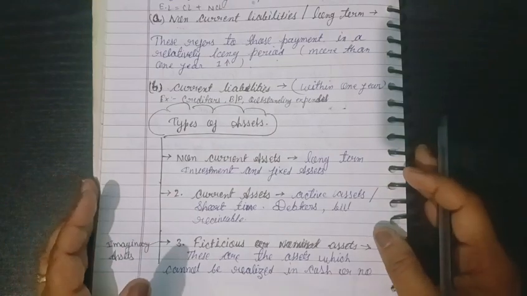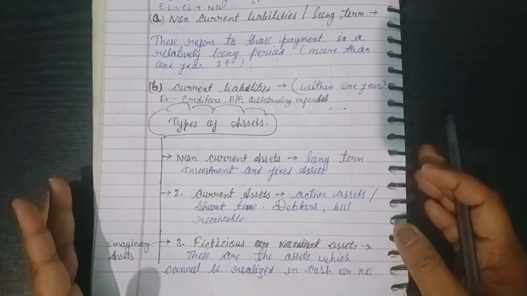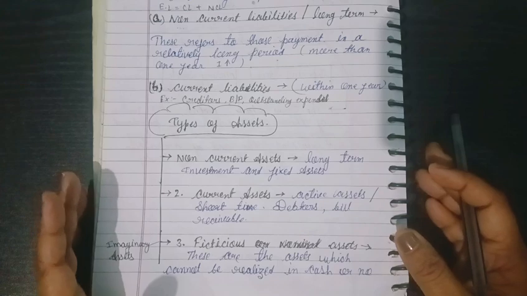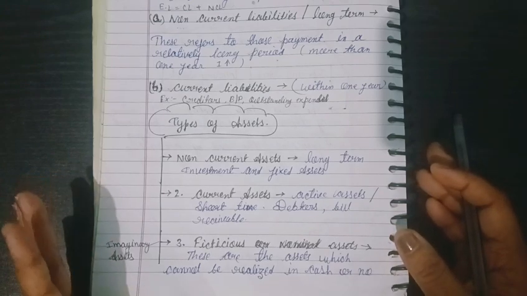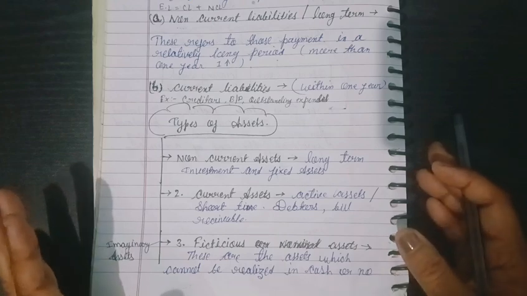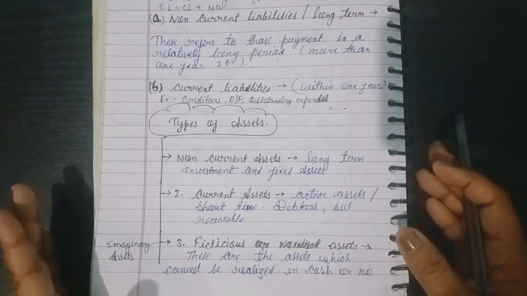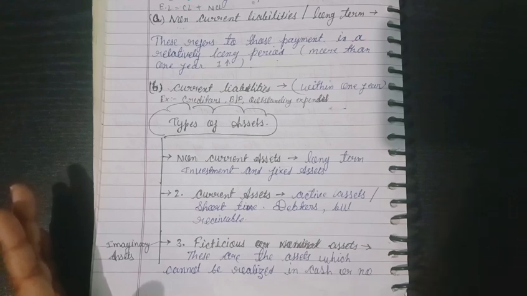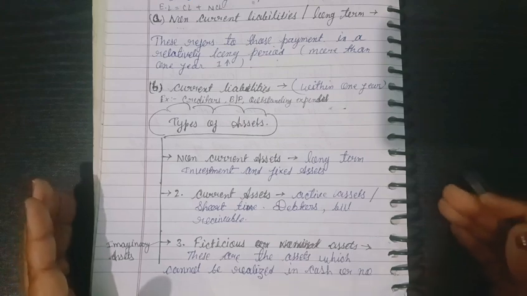Good morning, students. In the last class, we discussed profit, loss, income, gains, purchase return, sales return, and also the types of liabilities. There are mainly two types of liabilities: external liabilities and internal liabilities. In external liabilities there are two sub-liabilities, that is non-current liabilities and current liabilities. But today we are going to discuss the types of assets.